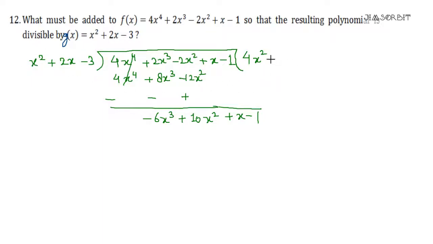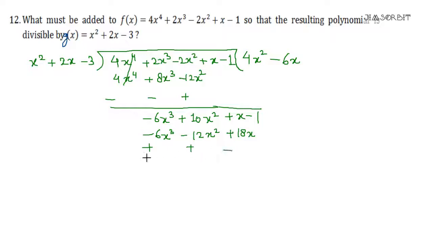Minus 6 times, and we need x cube, so we have to multiply by x. So this will be minus 6x cube. 6 into 2 is 12, and x into x is x square. Okay, and this minus 3 into minus 6 will give us plus 18x.